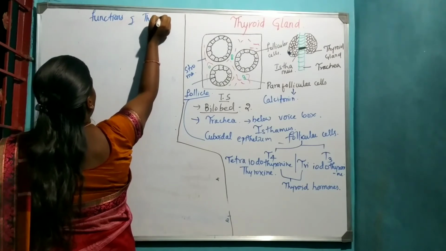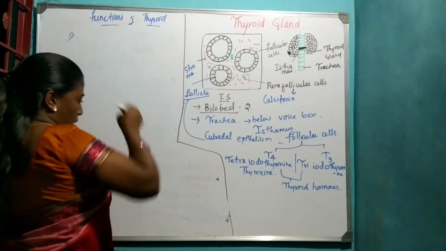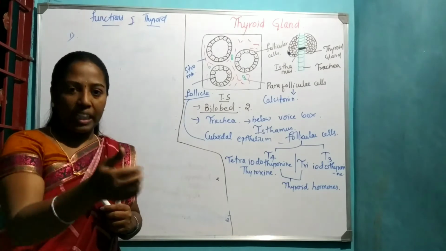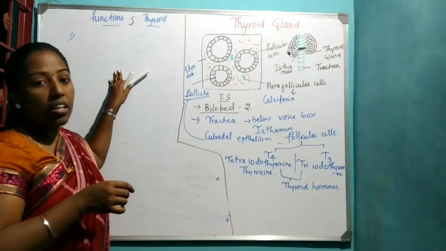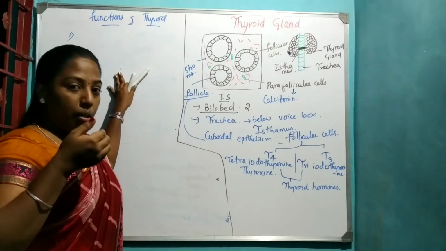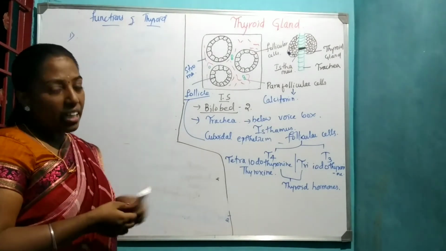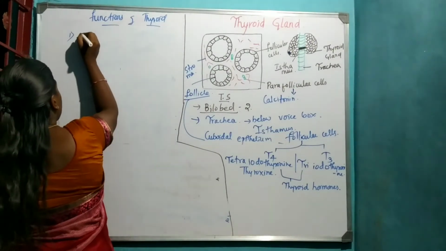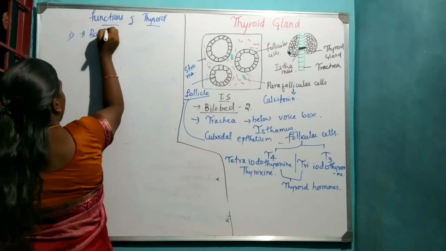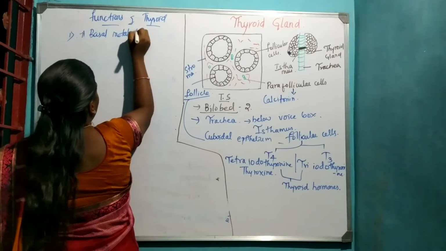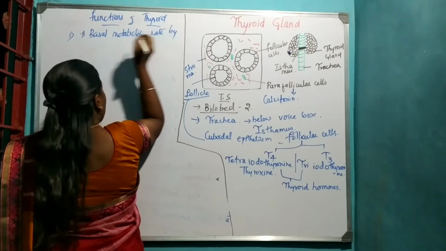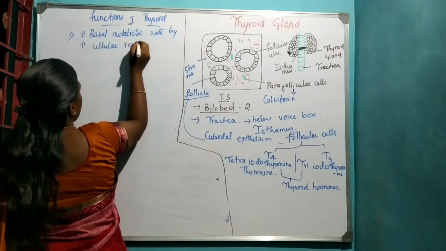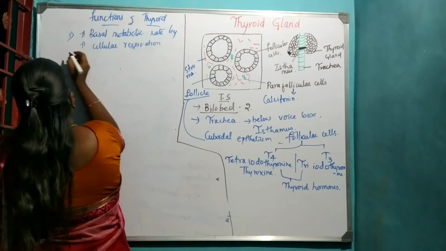The first function is that thyroxine hormone is required for increasing the basal metabolic rate by increasing cellular respiration. Okay, that is the first function, most important.